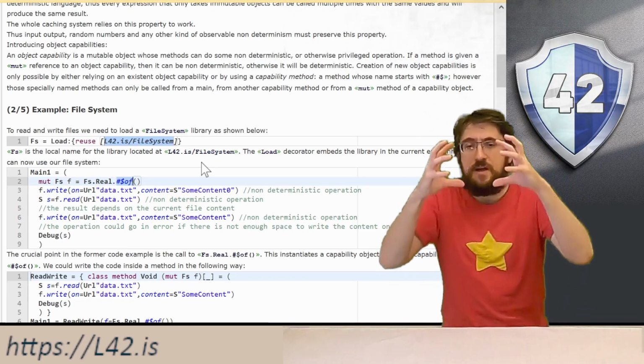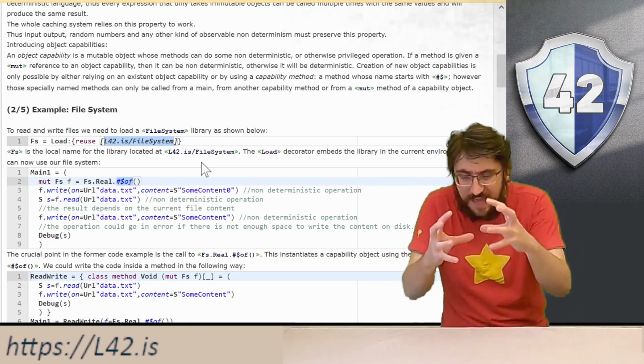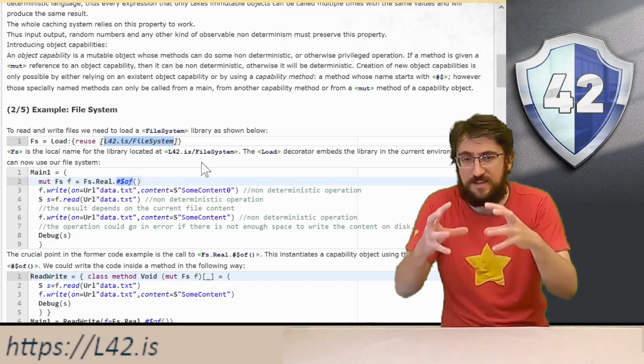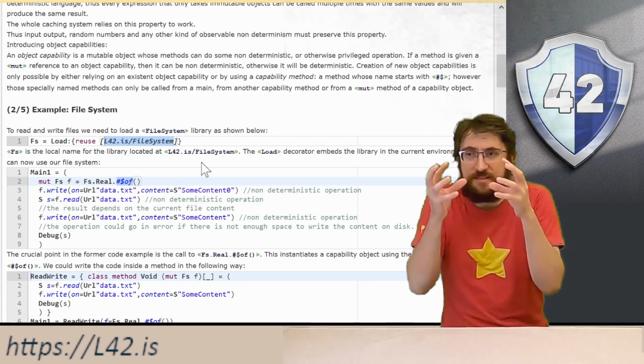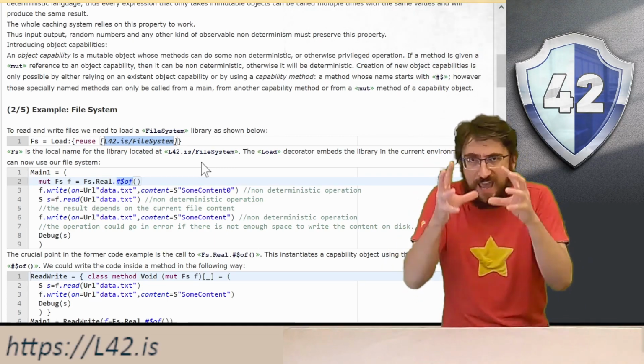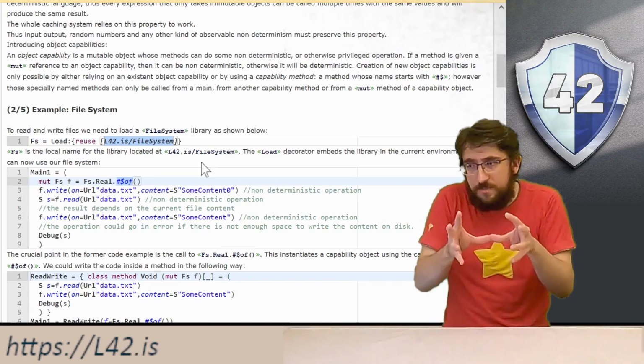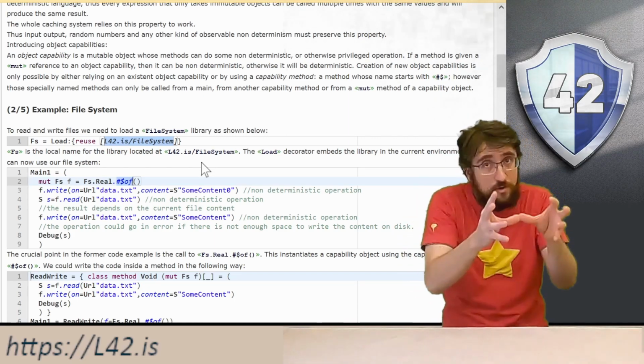objects that have a specific set of capabilities, a specific set of things that they can do, and they will only be able to do certain things and no more.